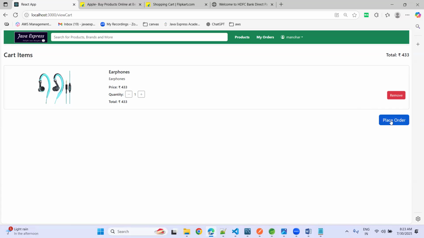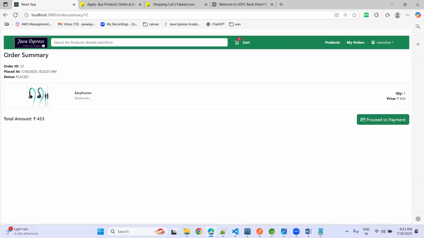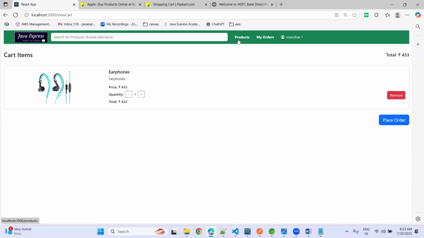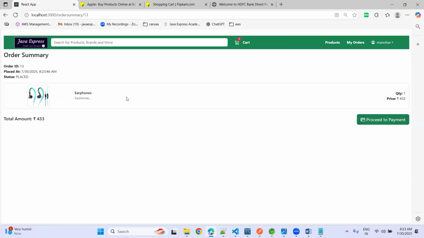When you click place an order, now see your order summary. What is your status? Status is placed. That's it, it is placed. Now we have an option called proceed to payment here. At the top there is a cart icon. When you click here, your cart items are shown. When you click on place an order, now your status is placed here.